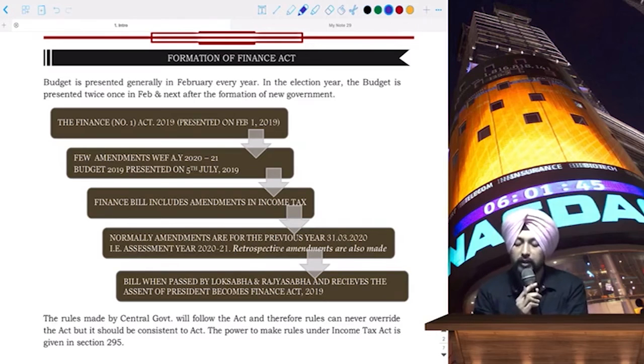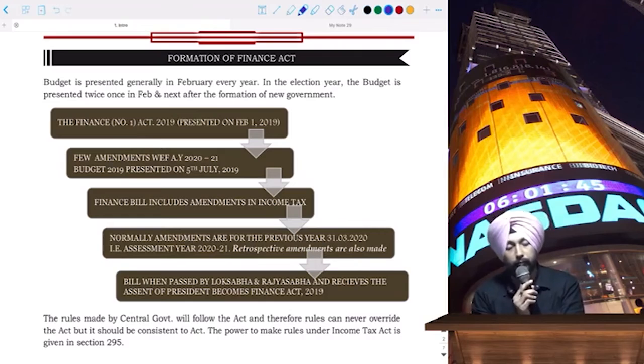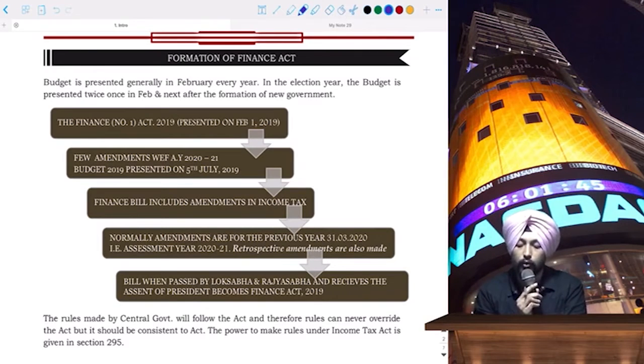So this year it was presented on February 1, 2019. Some amendments were made and they were made applicable with effect from assessment year 2020-21, right? You can see that the assessment year is 2020-21.